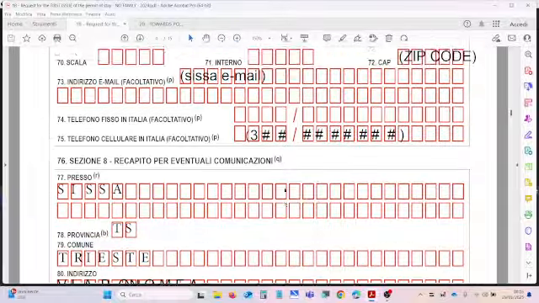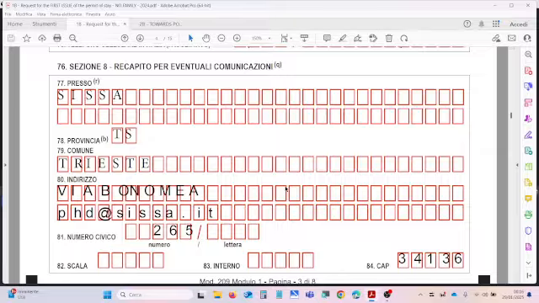Then there is also section 8. If you have any relative or friend, or if your institution will allow you, you enter another address, other contact information, so that they can receive the information about your permit at their place. If you don't have any contact, you can enter other information here.